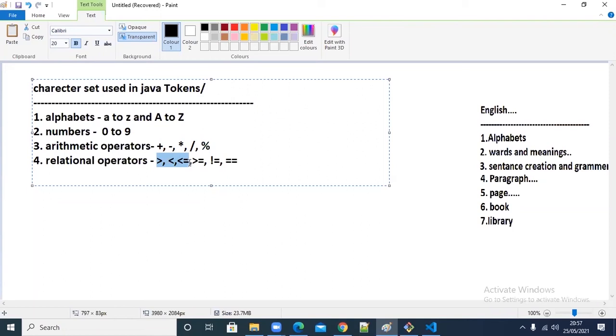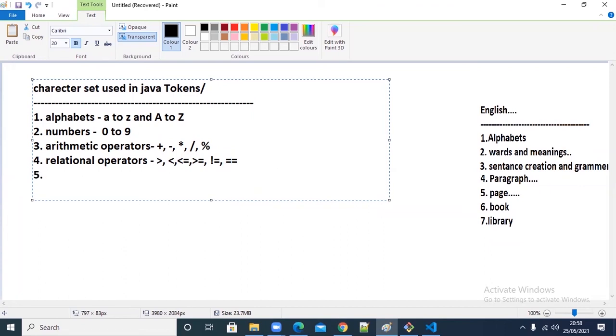So we put an equal to next to the greater than sign. That is considered as greater than or equal to, and similarly less than or equal to. And not equal to is this one, exclamation and equal to. Equal to is double equal to. If you want to compare a equal to b, you have to use double equal to. That is the important thing you need to understand. So the relational operators are like this.